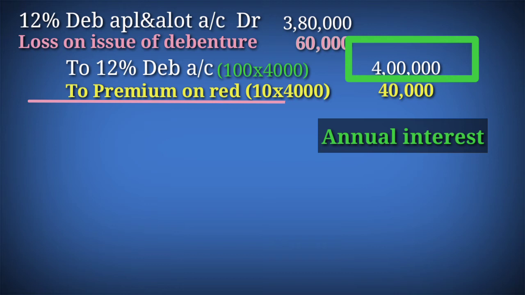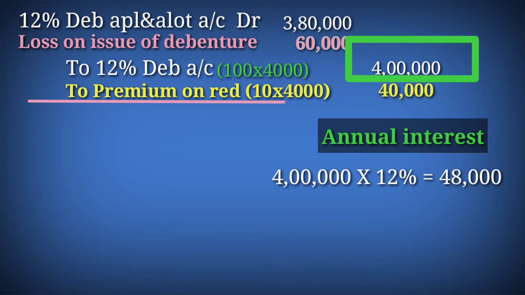So the annual interest is 4 lakh into 12%, 48,000. If you are paying interest annually, pay 48,000 one time. But in our question, it says that interest is payable half yearly on September 30th and March 31st.